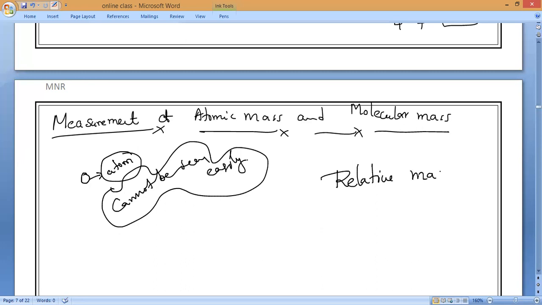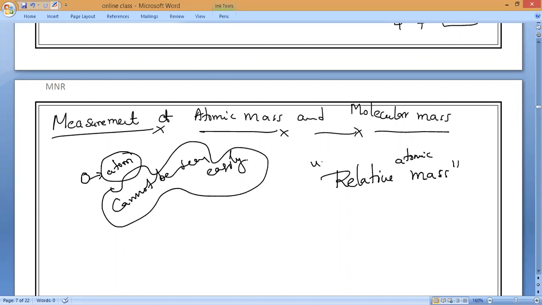What do we call it, everybody? Relative atomic mass. This helps us find the mass of an atom as well as the mass of a molecule.